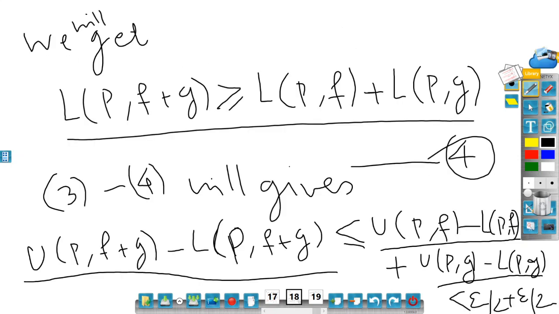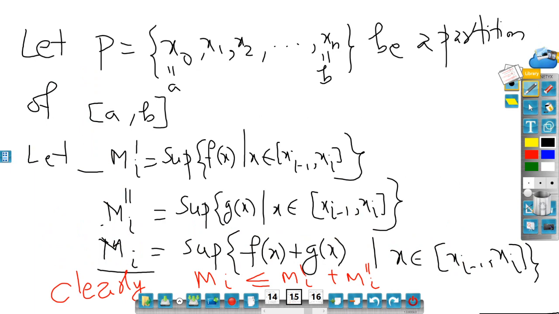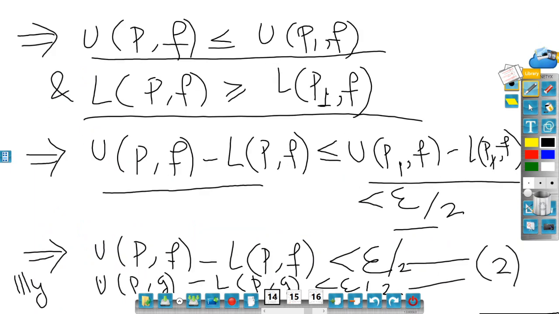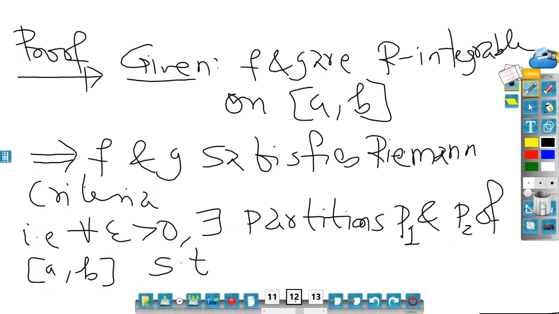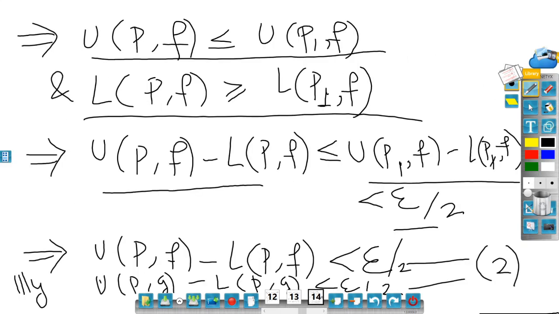I think I have forgotten to mention here. Here I should write down, we could write this epsilon by 2, epsilon by 2. You can write because of which part we could write down this. Yes, you should say because of 2 we have shown it is less than epsilon.